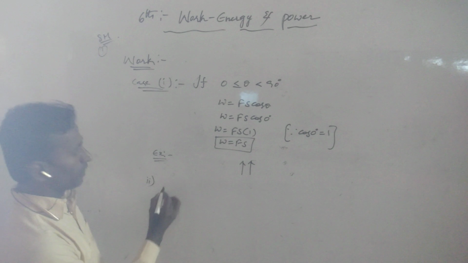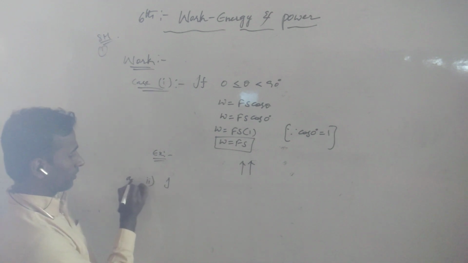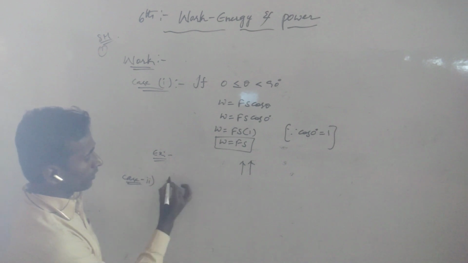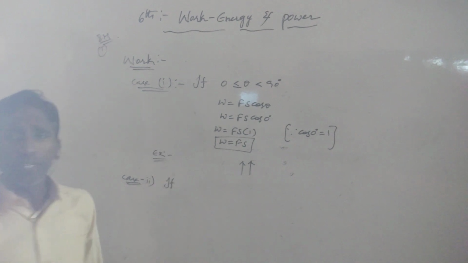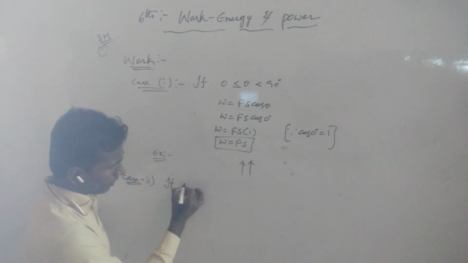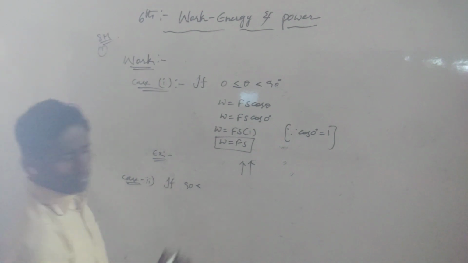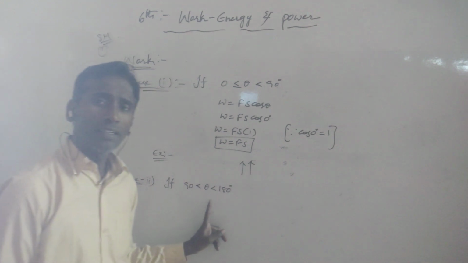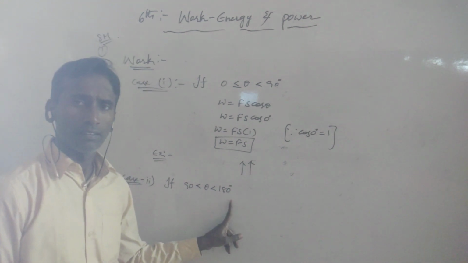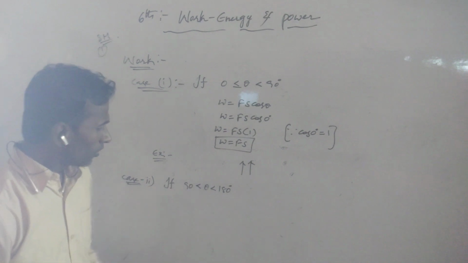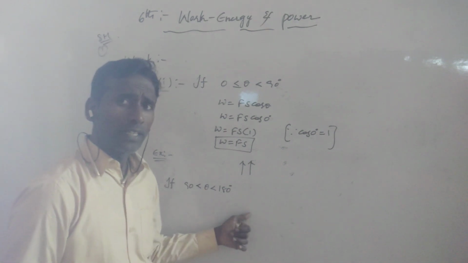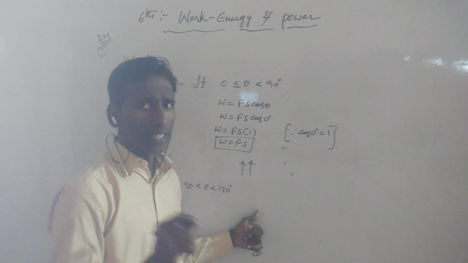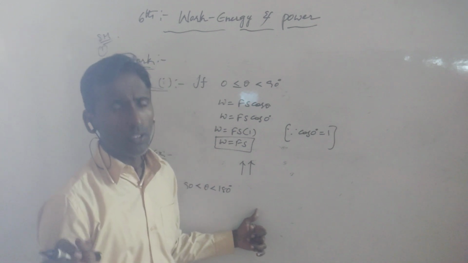If theta value is 90 less than theta less than 180 degrees. So here cos theta is negative, then work is also negative. How is that possible?